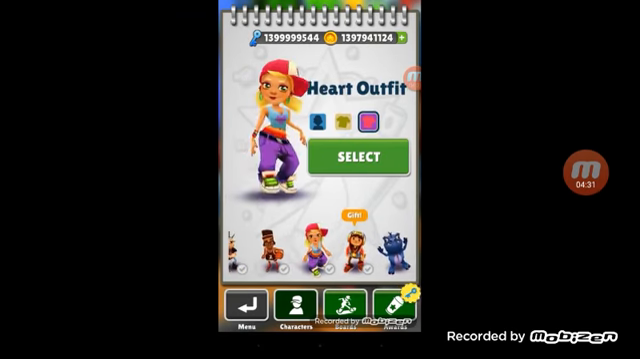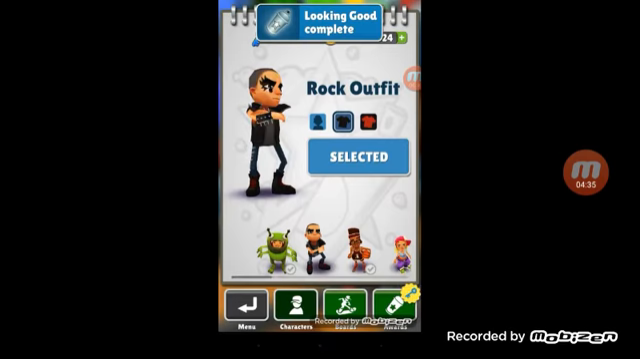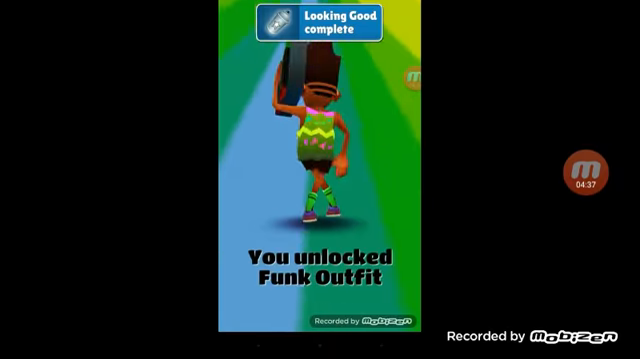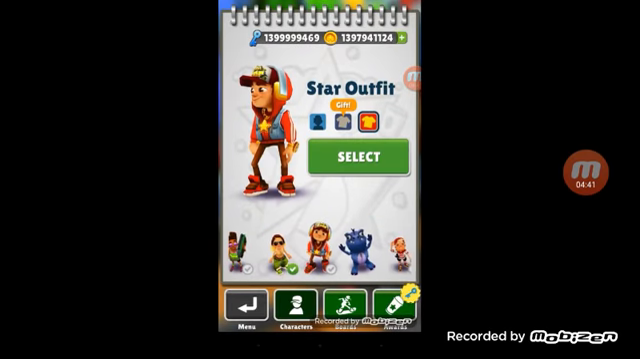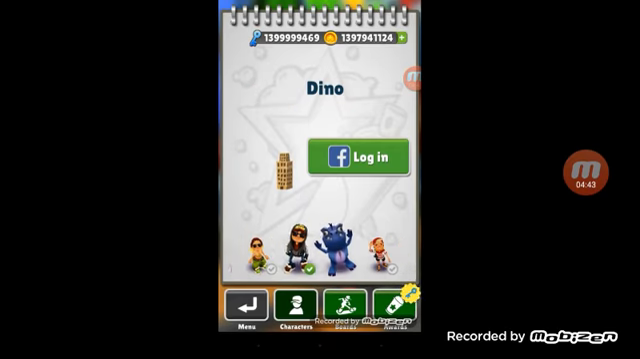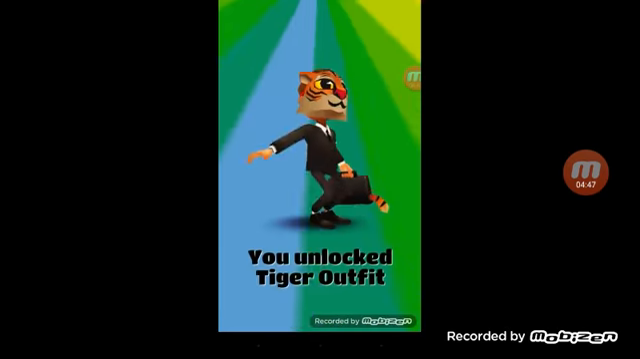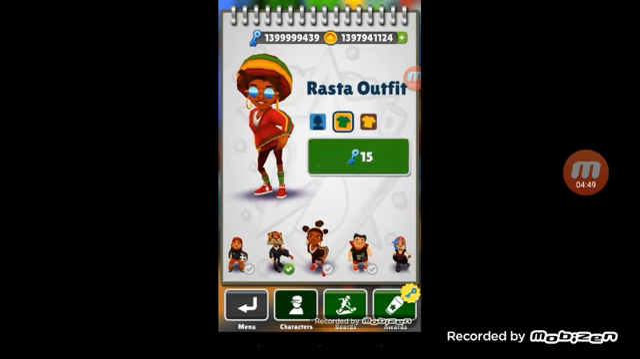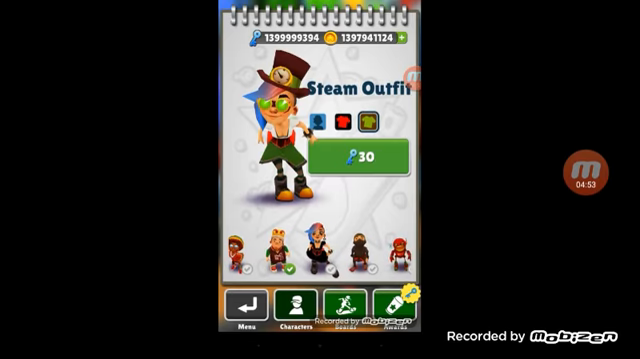And just to show you guys, I am not lying to you. I am going to buy, let's see, I just bought that. I am proving to you that I am not lying. This cheat, this glitch, whatever you want to call it, it works 100%. And as you can see, I am buying all these outfits for them.